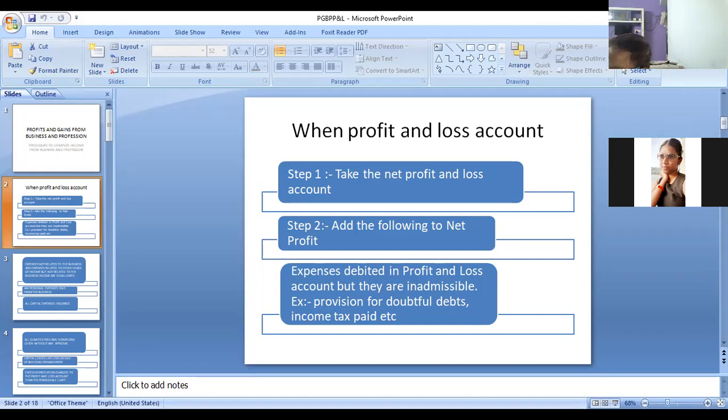Salaries and wages. Is it a business expense or not? Please respond. Yes, sir. So we don't take it. We have to take which is not a business expenditure. Rent, is it a business expense or not? Yes. Household expenses?